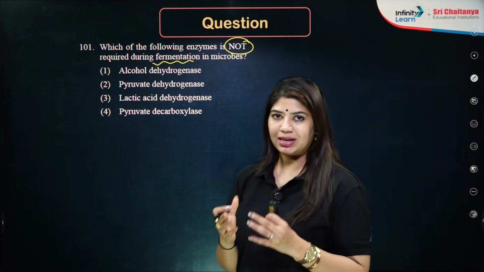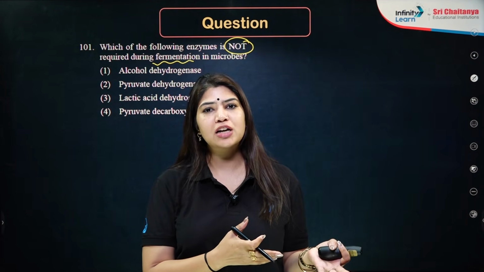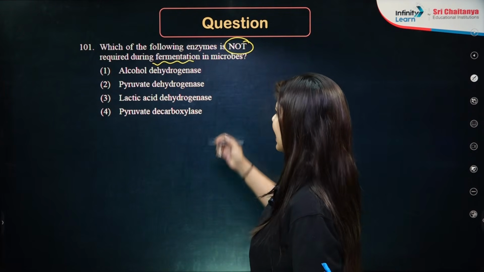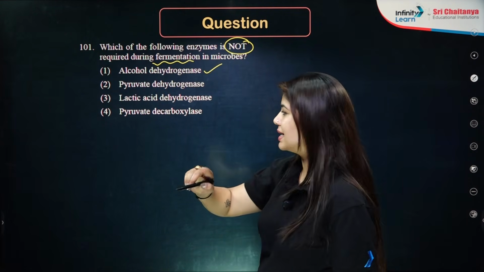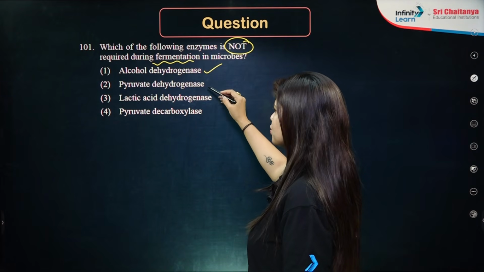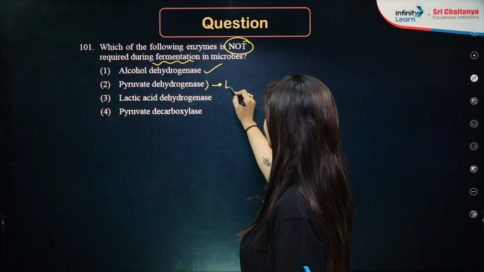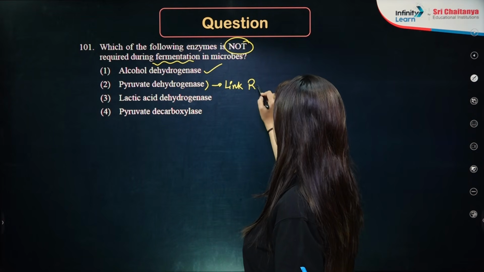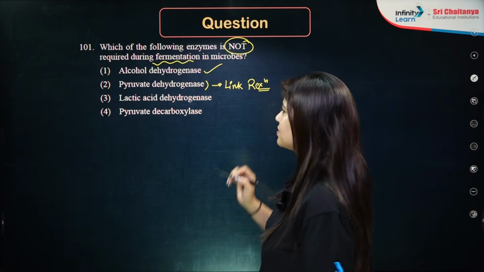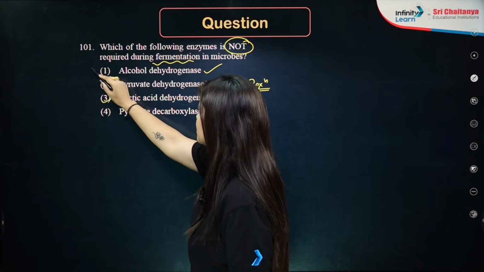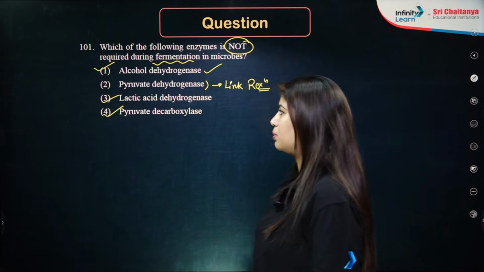Fermentation can be either alcoholic fermentation or lactic acid fermentation. In both cases, alcohol dehydrogenase is required. Pyruvate dehydrogenase is the pyruvate dehydrogenase complex, which is required for the link reaction, my gateway pathway, which is my transition phase. Lactic acid dehydrogenase is required for fermentation.